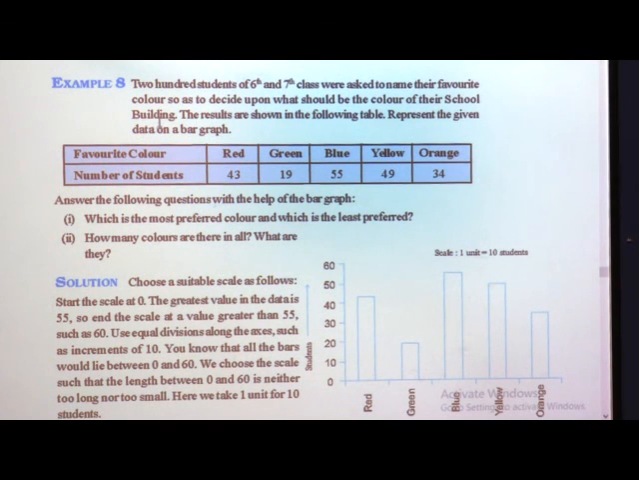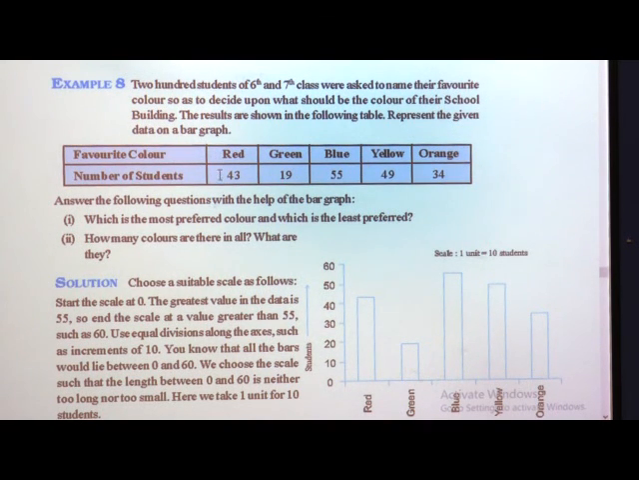So, this was the collection, that is, we collected the data for our school building color. The results are shown, represented in tabular form. The favorite colors were red, green, blue, yellow and orange. The number of students who like red was 43, green 19, blue 55, yellow 49 and orange 34.